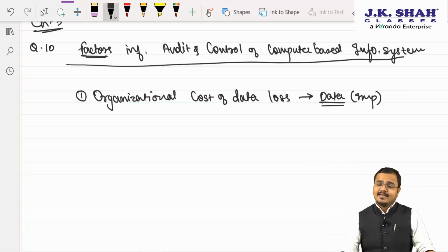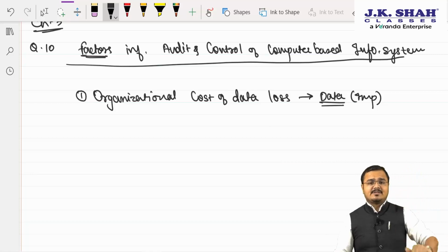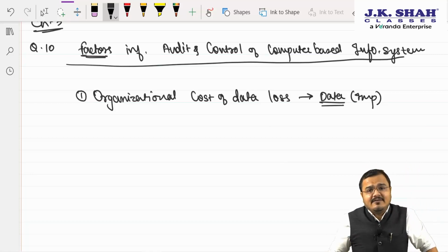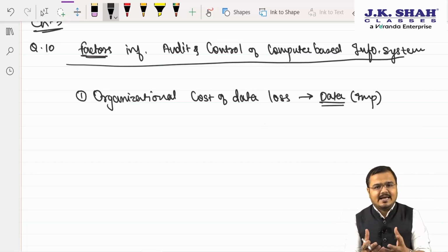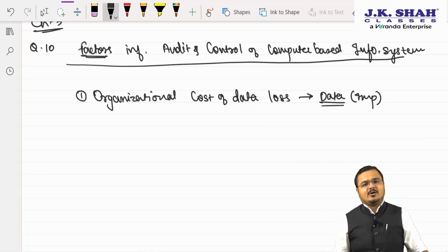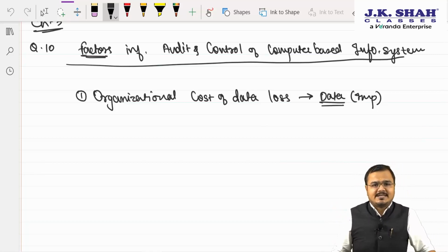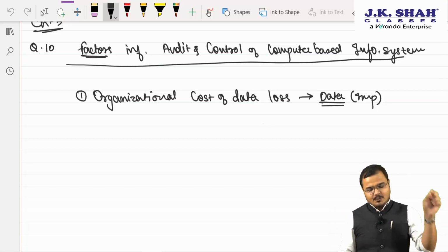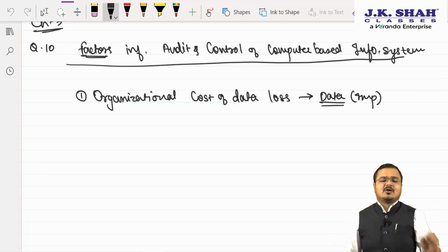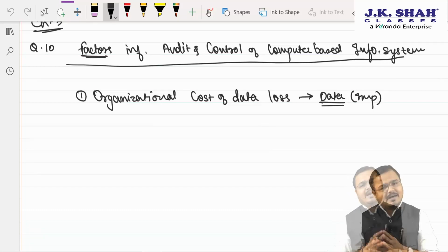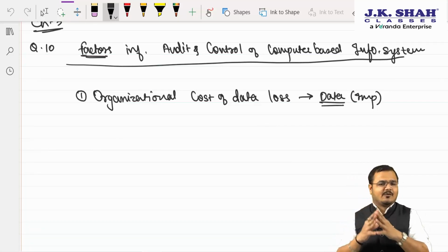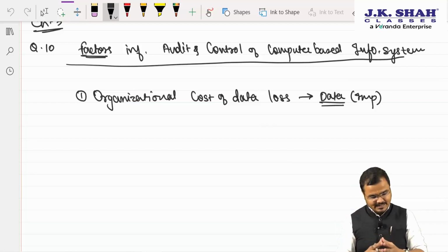Yes or no? Yes, sir. Sir, in the ERP system, chapter number 2, we know this very well. Because there is a single database in ERP. If this data gets damaged or deteriorated, my whole business will come to a standstill. So, sir, in order to protect against the organizational cost of data loss, one should apply audit and control in the IT environment, for the information system. Yes or no? Yes, sir.